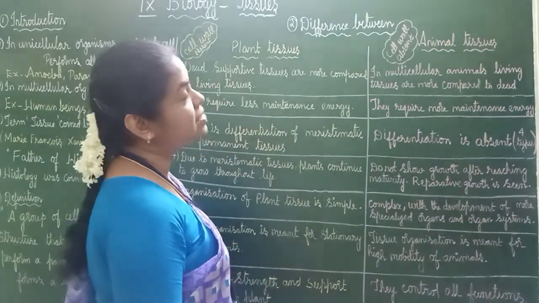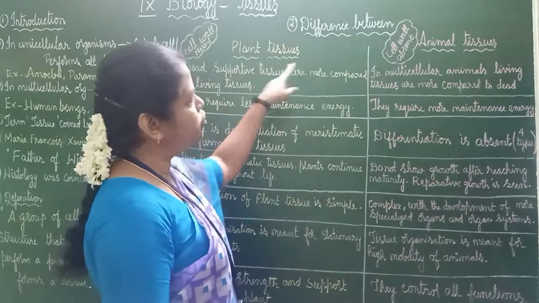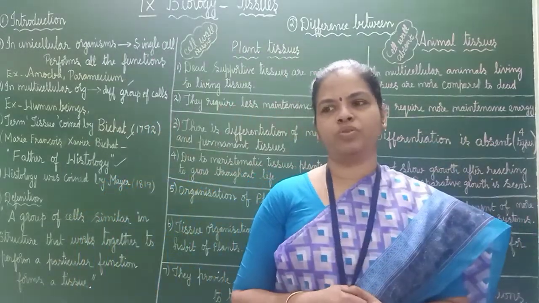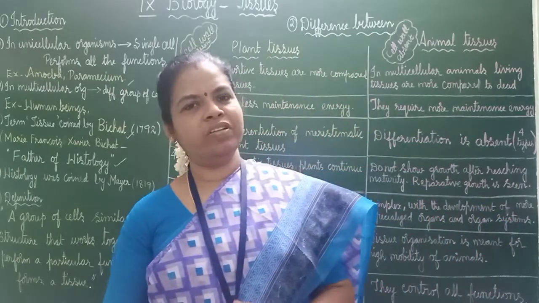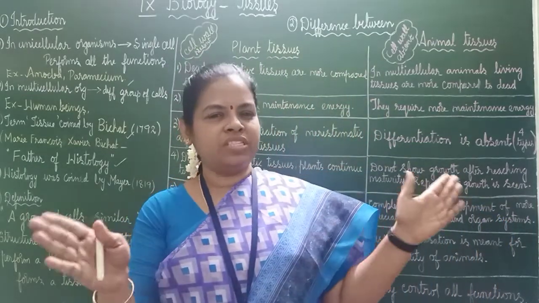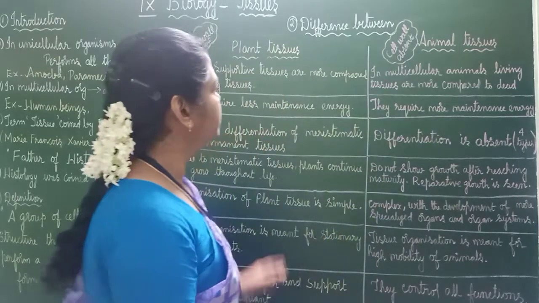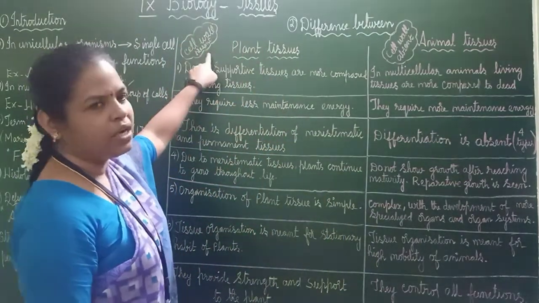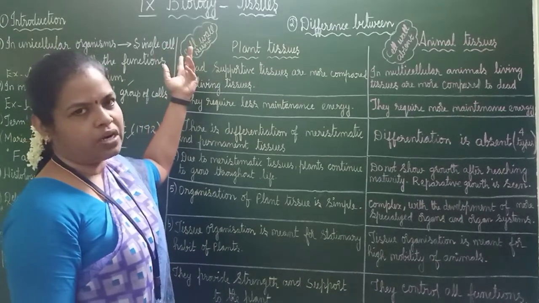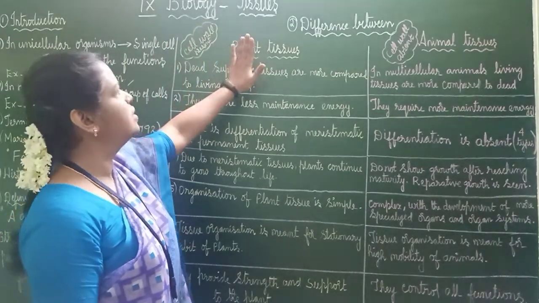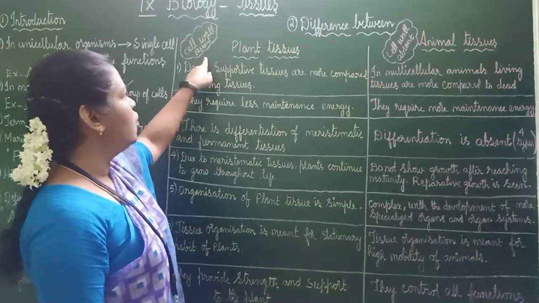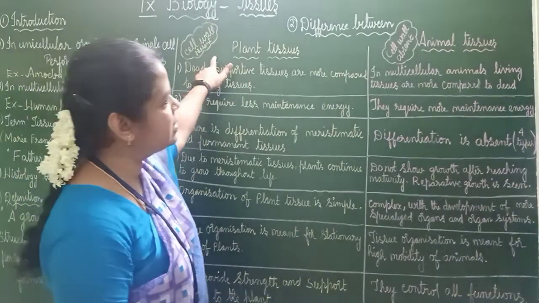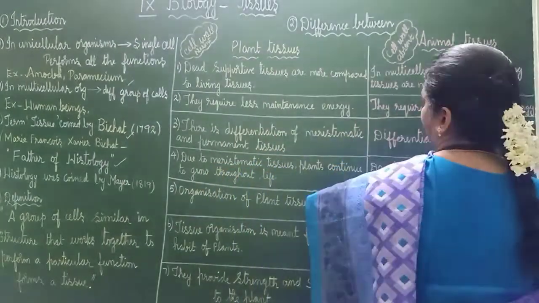The second one is the difference between plant tissues and animal tissues. We are going to study both plant tissues and animal tissues. But before studying in detail, we will study the difference. Okay, we will differentiate and then we will go to plant tissues. See, these 2 things you have already studied. Cell wall is present; from your lower classes, we know that plant cells will have a cell wall. So plant tissues will have a cell wall. Cell wall is present. Here, cell wall is absent.